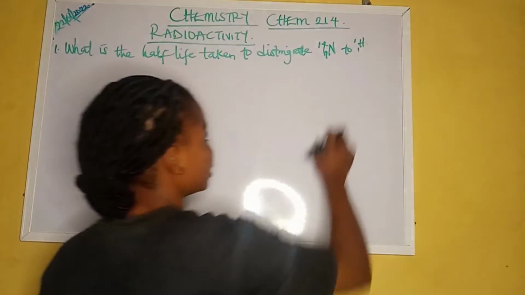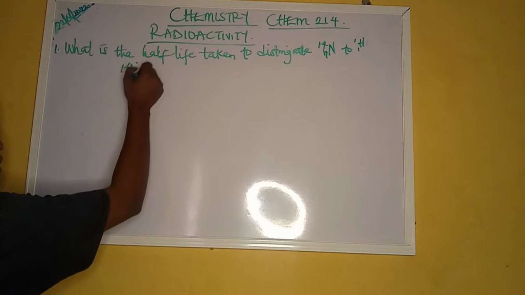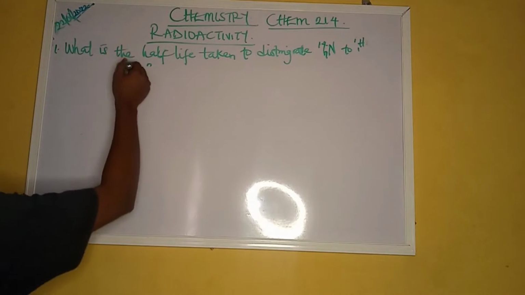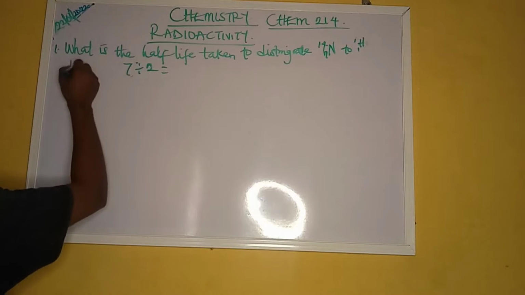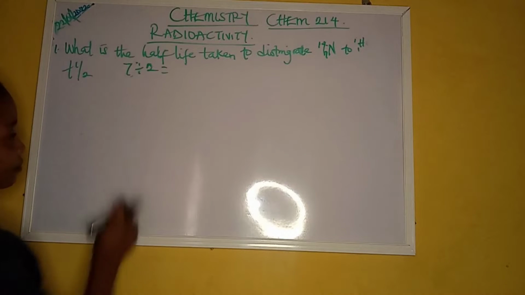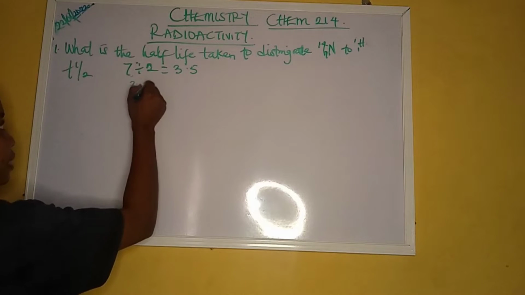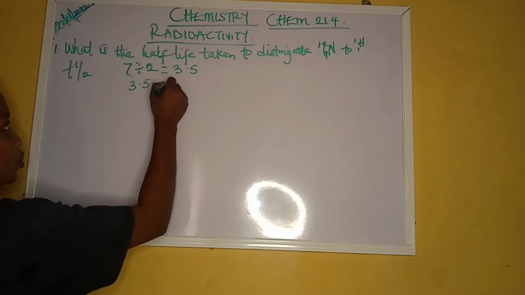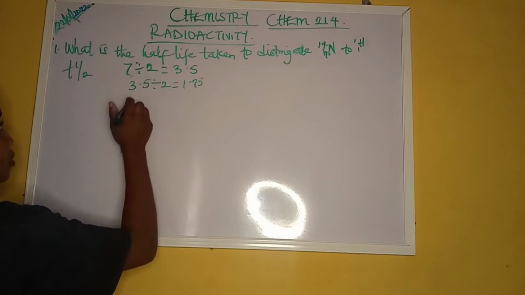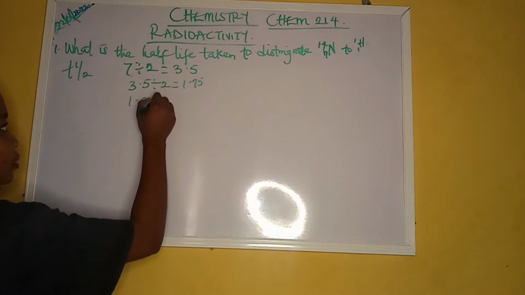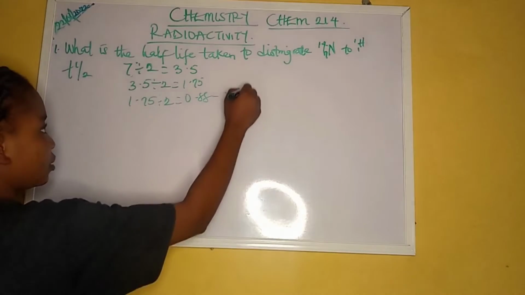Hydrogen one. Now we all know that the first thing we'll do is we'll begin to divide this, 7 divided by 2. Half-life is always written as T half. We have 3.5. 3.5 divided by 2, we have 1.75. 1.75 divided by 2, we have 0.88, and so on.